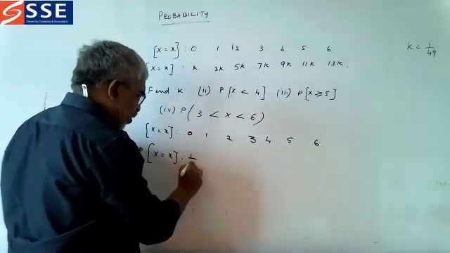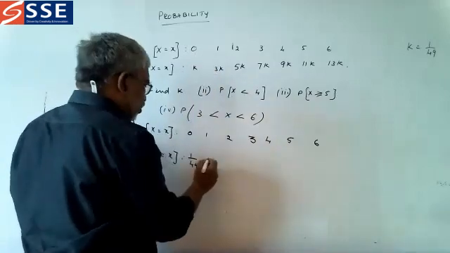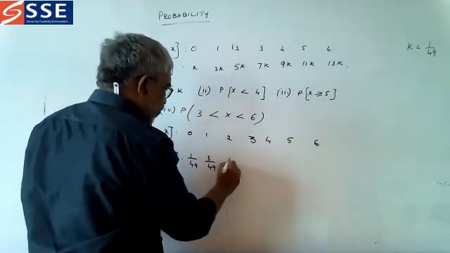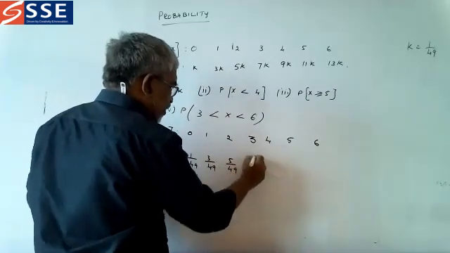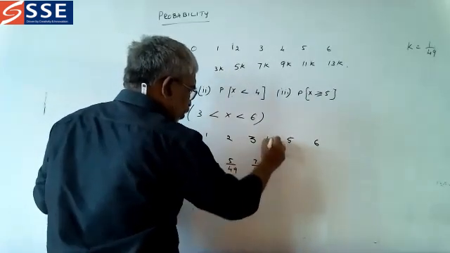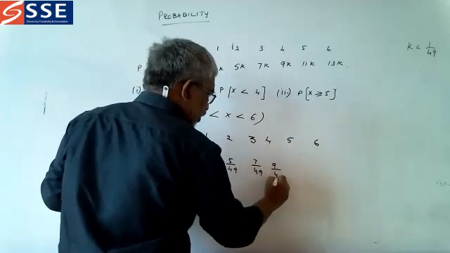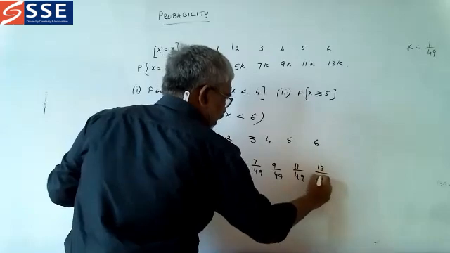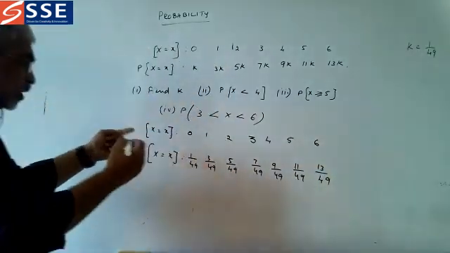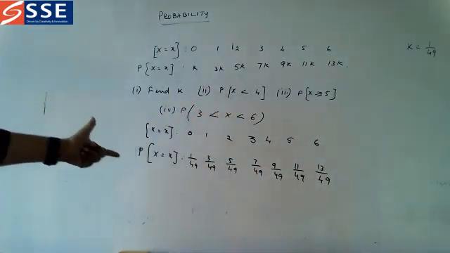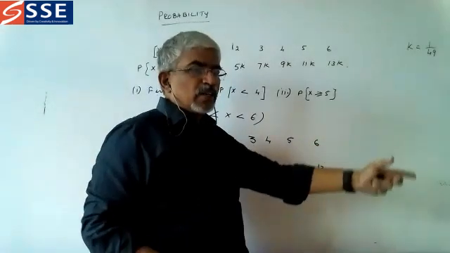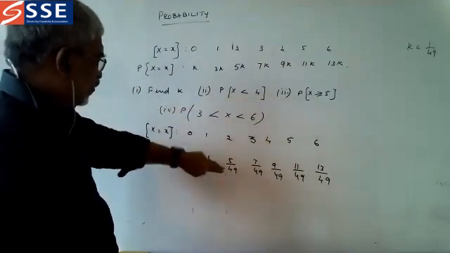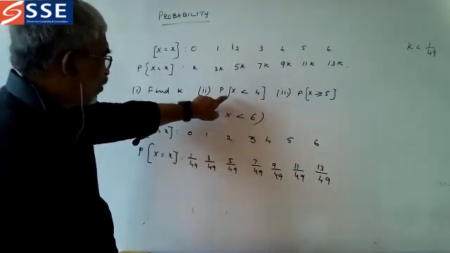For 0 it is 1 by 49, for 1 it is 3 by 49, for 2 it is 5 by 49, for 3 it is 7 by 49, for 4 it is 9 by 49, 11 by 49, and 13 by 49. So now we got the total probability function. This is called the probability mass function. Now we find each one.